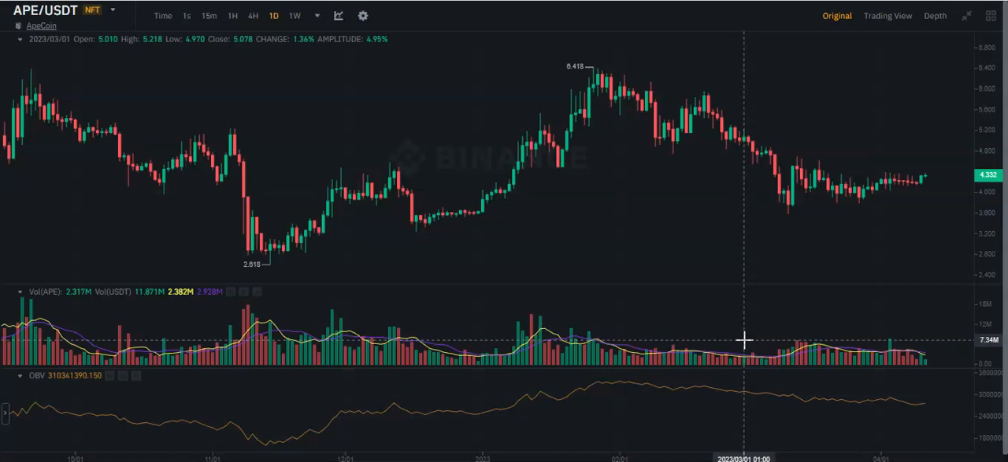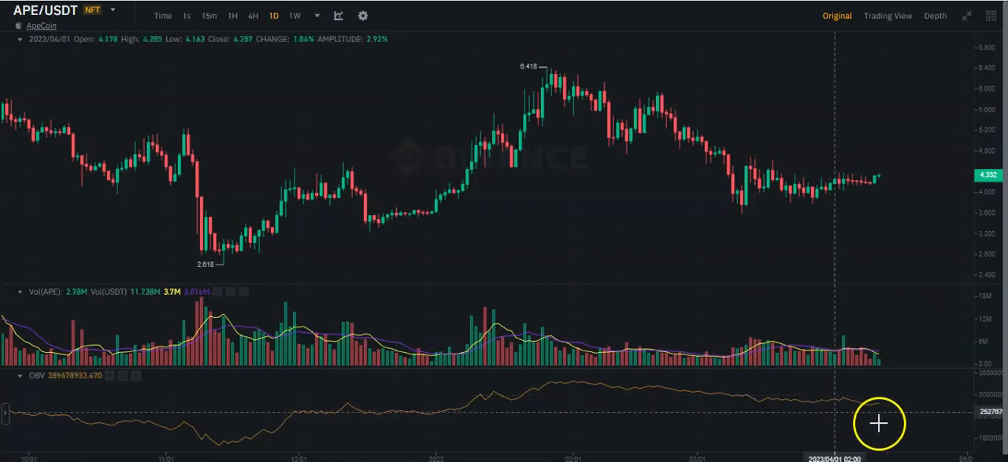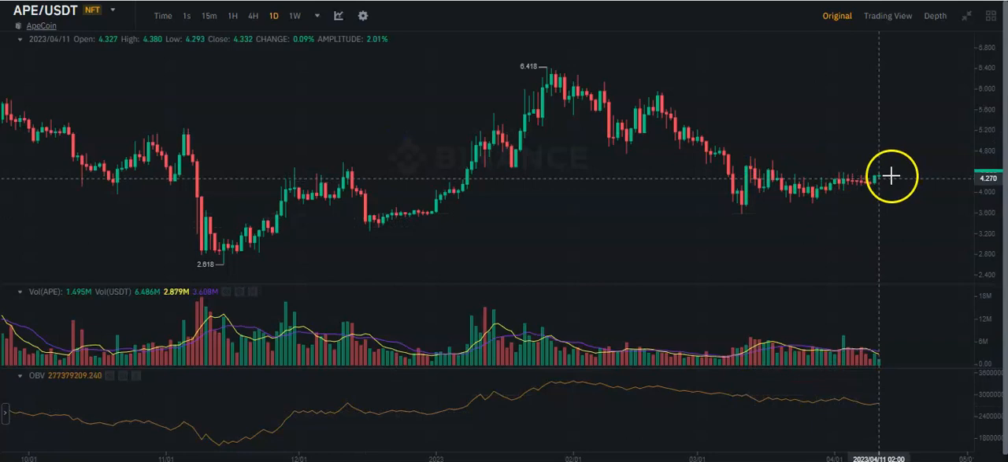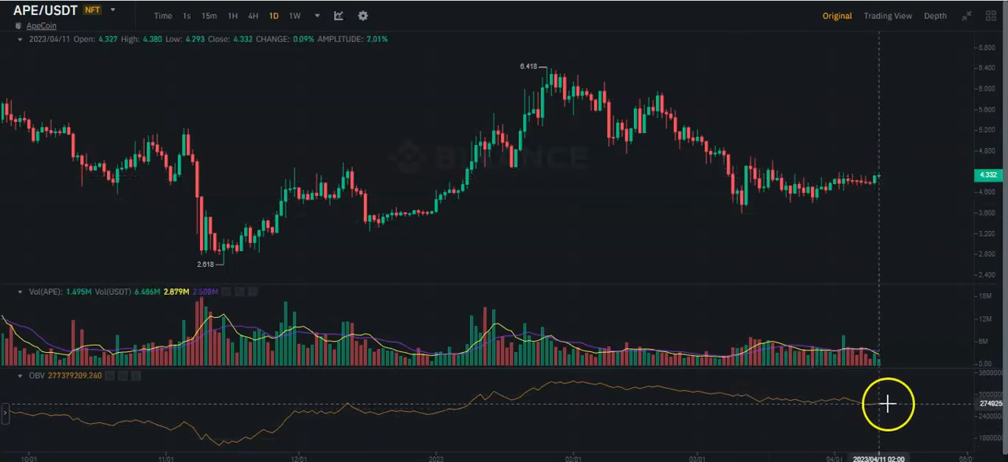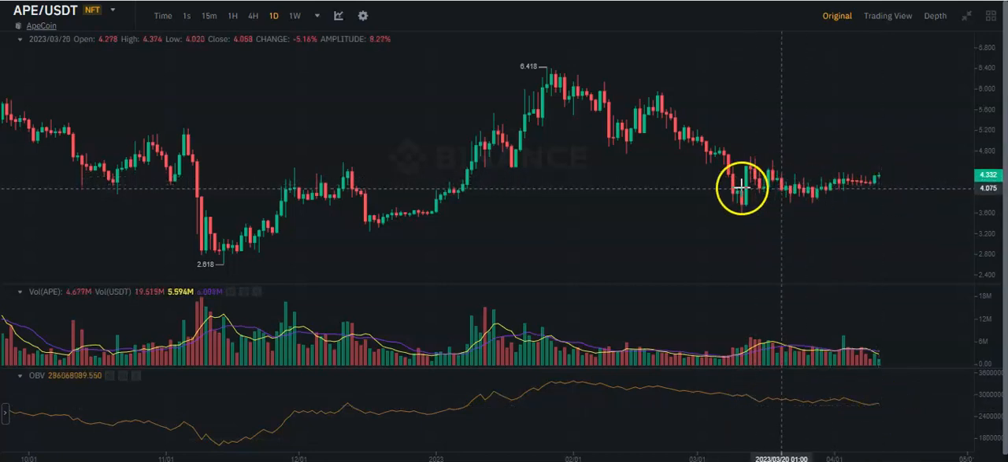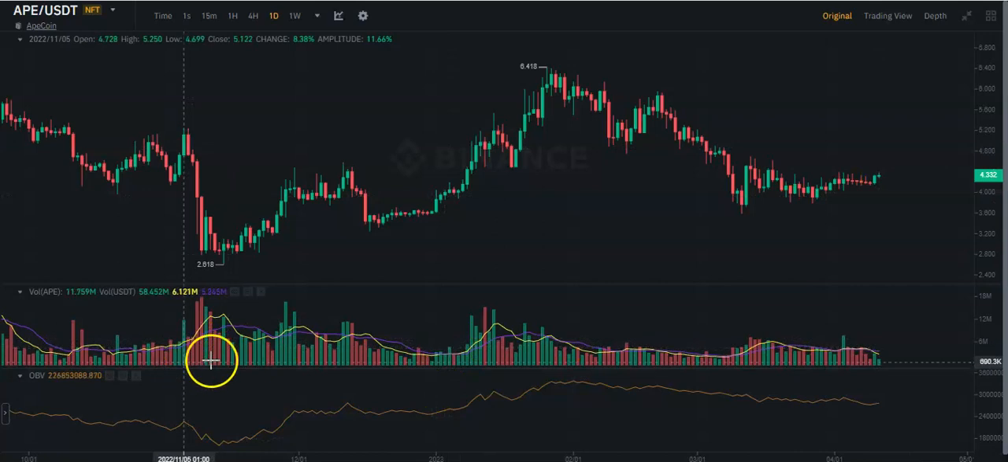The reason is that we see a bearish divergence on the oscillator. If we analyze the on-balance volume and the price action, while the price action has been moving horizontally, the on-balance volume has been moving down. So that's a bearish divergence, and in terms of resistances, we see a strong one around 4.8 US dollar. Right now, even in terms of volumes, Apecoin doesn't seem to be that interesting for us.